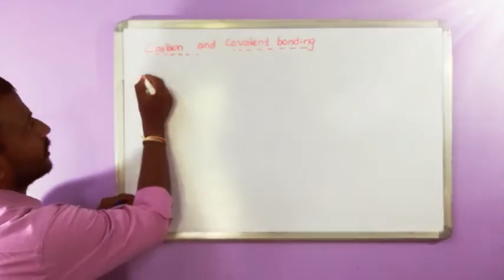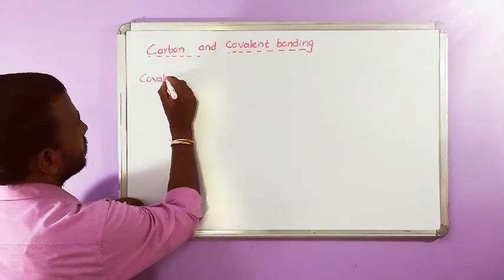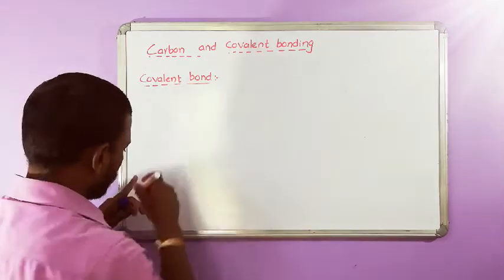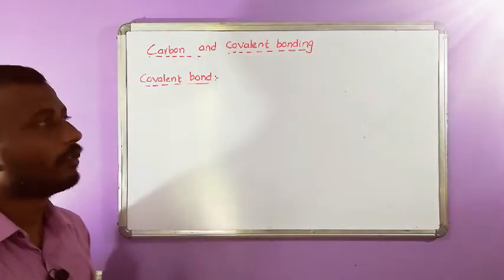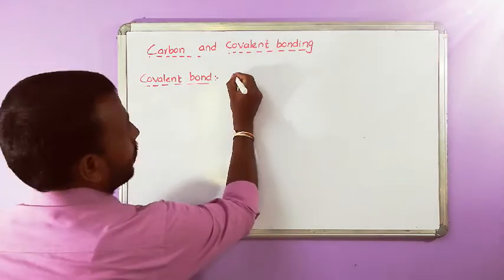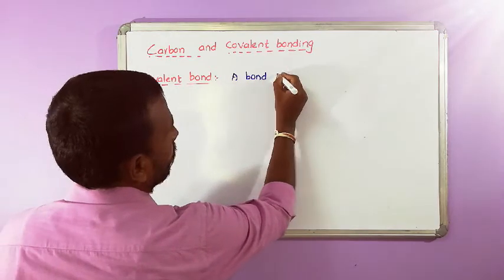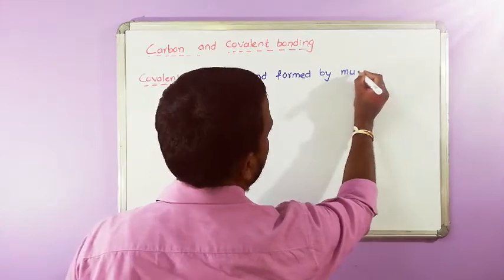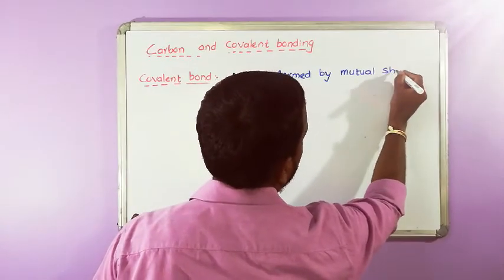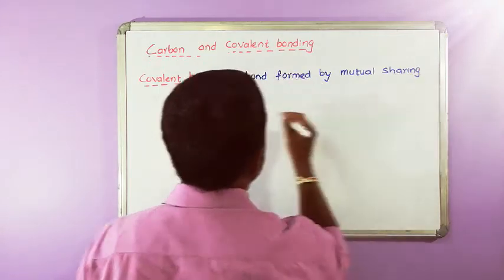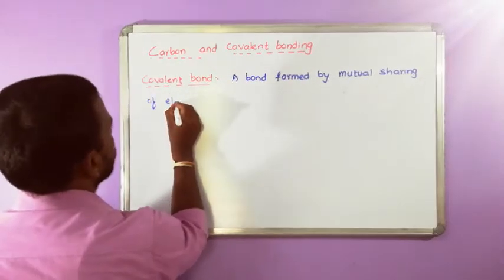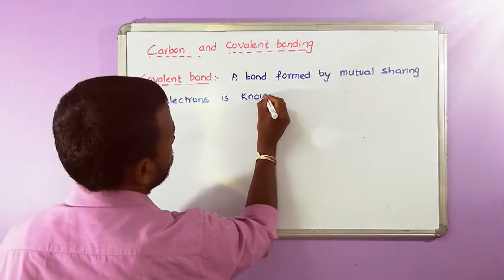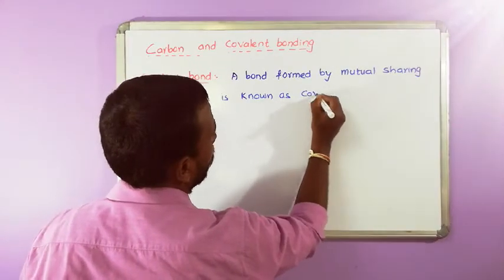What is a covalent bond? Our question is, what is a covalent bond? A bond formed by mutual sharing of electrons is known as a covalent bond.